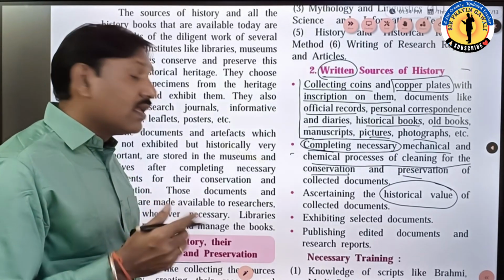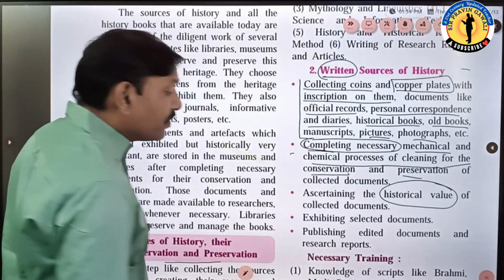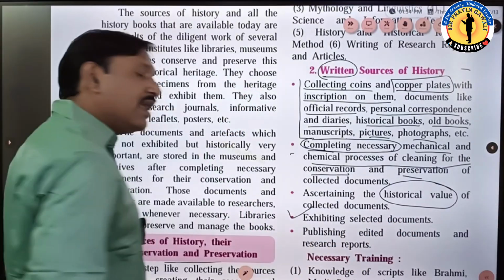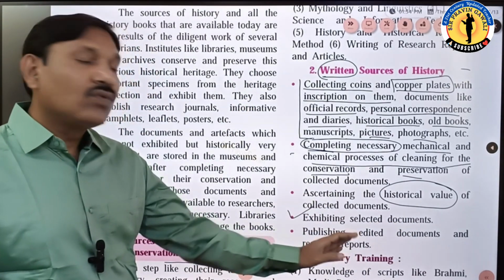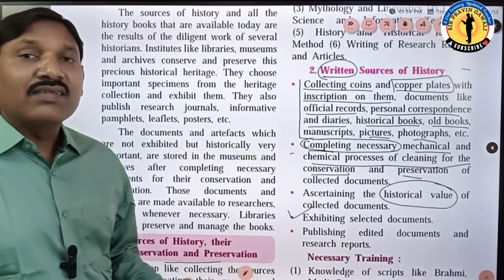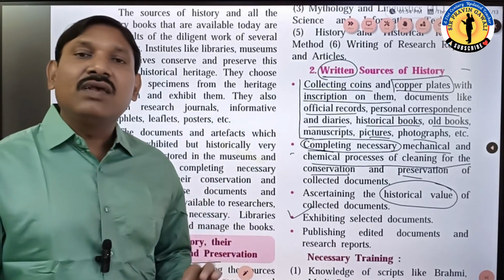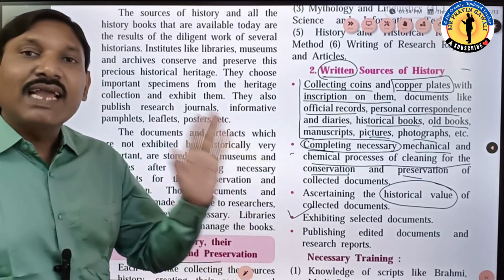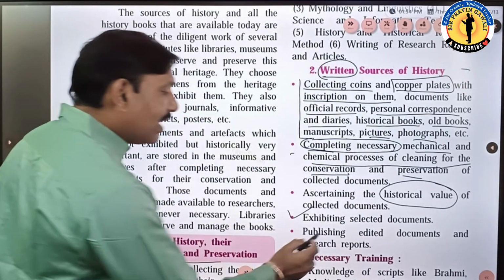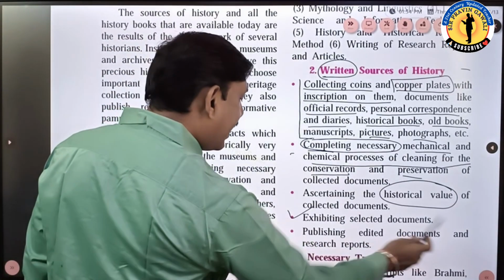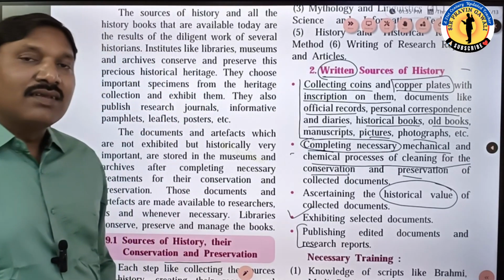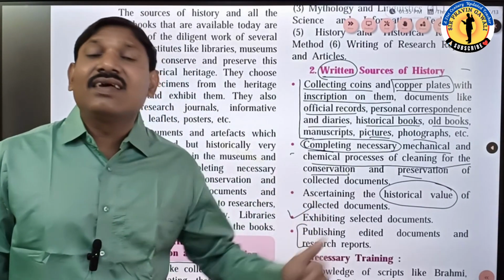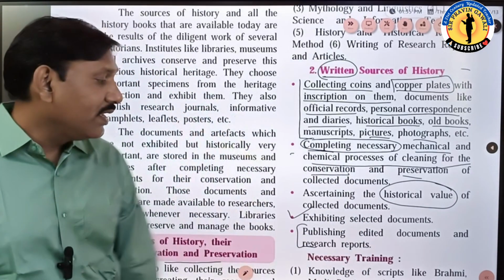Then exhibiting selected documents: if the documents are very important from the historical point of view, then we have to exhibit them. Many times in museums we can see such documents exhibited. Now, publishing edited documents and research reports is also very important, student. We have to publish the reports written on those documents. That is also very important.